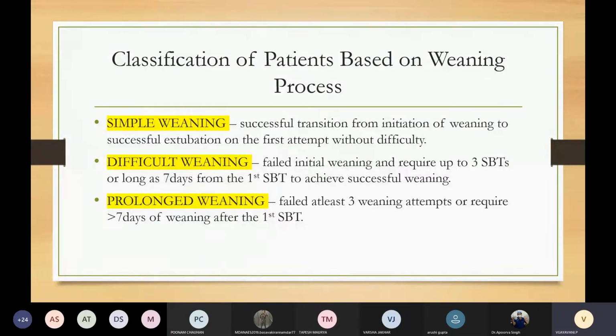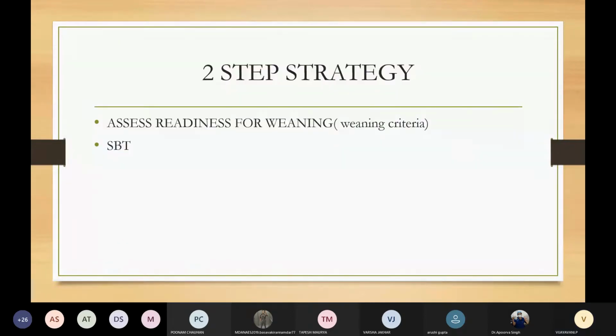Now, difficult weaning and prolonged weaning, they both constitute approximately 21%. Difficult weaning refers to failed initial weaning and requiring up to 3 spontaneous breathing trials or as long as 7 days from the first spontaneous breathing trial to achieve successful weaning. What is prolonged weaning? It refers to failing at least 3 weaning attempts or requiring more than 7 days of weaning after the first spontaneous breathing trial.